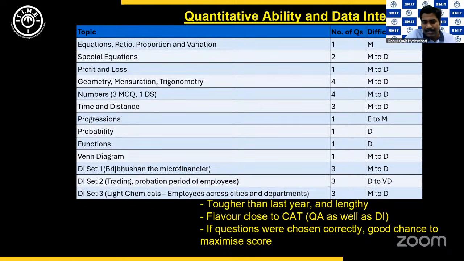Okay. So literally, what would have disappointed a lot of people was the underrepresentation of arithmetic. There were hardly any questions: zero questions from straight percentages, zero from simple interest and compound interest, zero from time and work, zero from averages, mixtures, alligations. Now, last year there were 12 questions in DI, but this year there are only 9, right? That would have meant 3 more questions in quant, more scoreable.